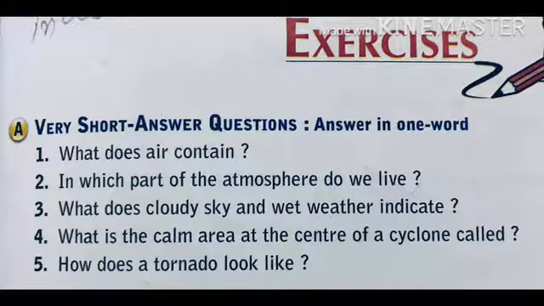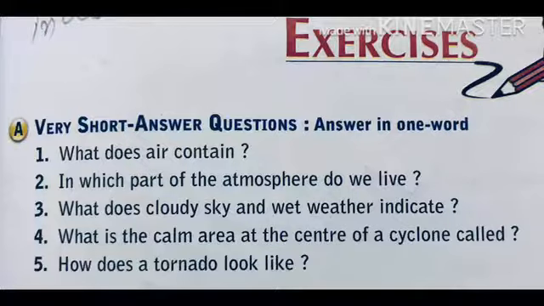Now the next question. What does cloudy sky and wet weather indicate? We already read this. Low pressure is therefore associated with cloudy skies and wet weather, and high pressure is associated with clear and sunny sky. So the answer is low atmospheric pressure. Answer number 3 is low atmospheric pressure.